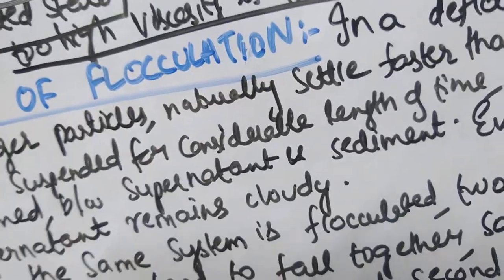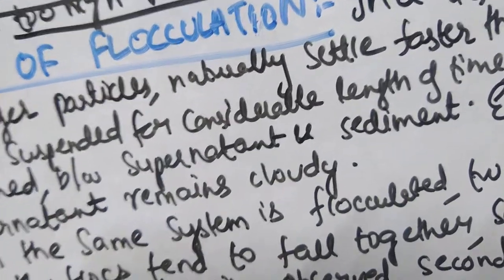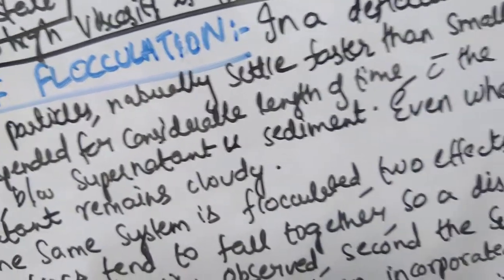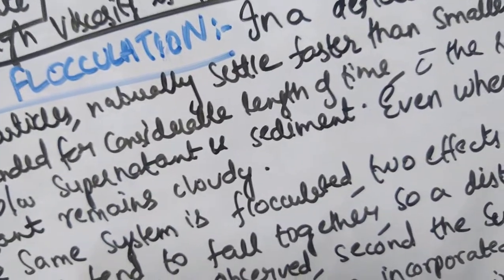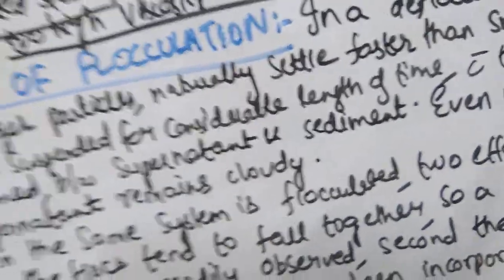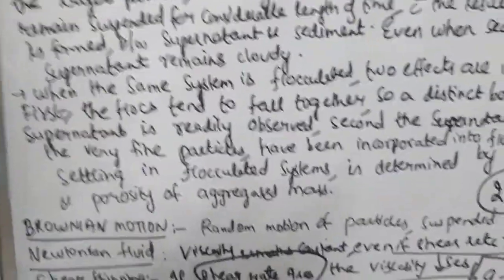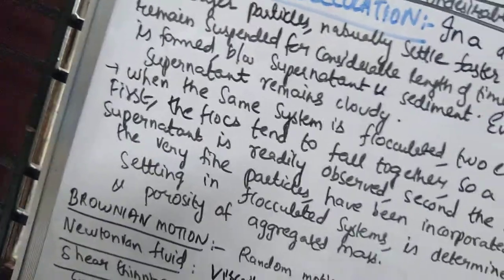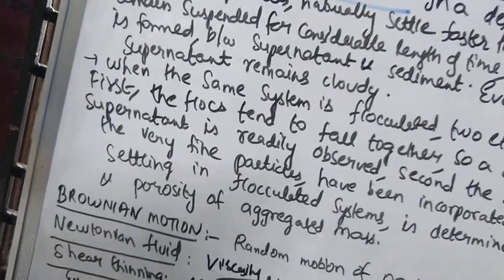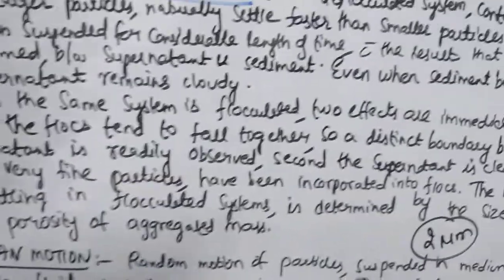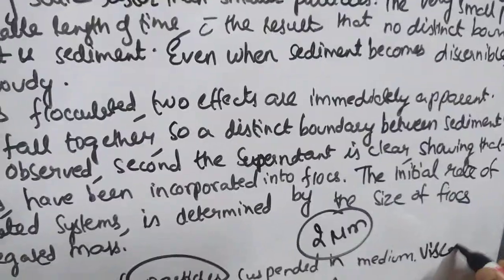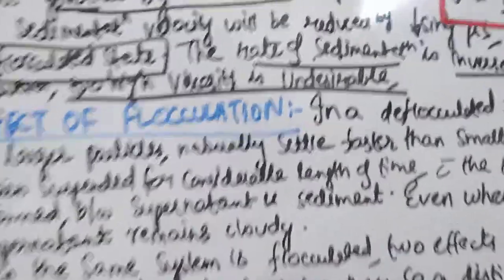The actual size at which Brownian movement becomes significant depends on the density of the particle as well as the viscosity of the dispersion medium. So he is telling that the actual size of the particle at which you can see Brownian movement depends on the particles and also the viscosity of the suspension medium.